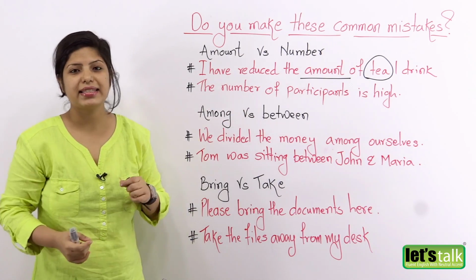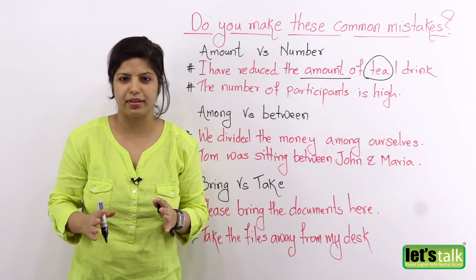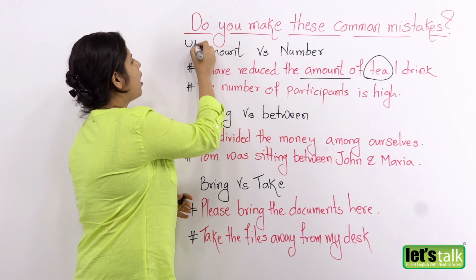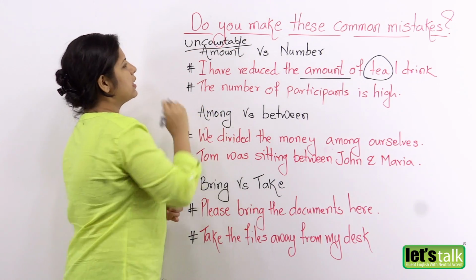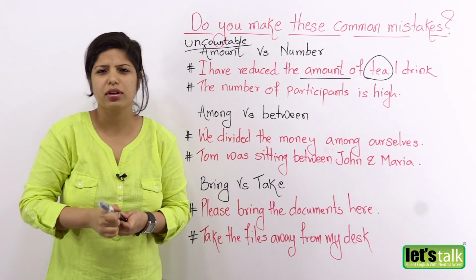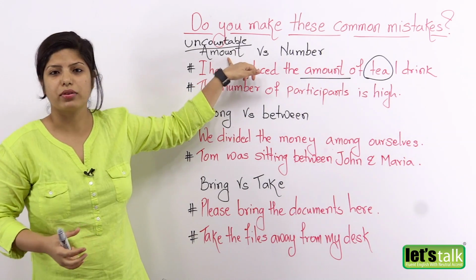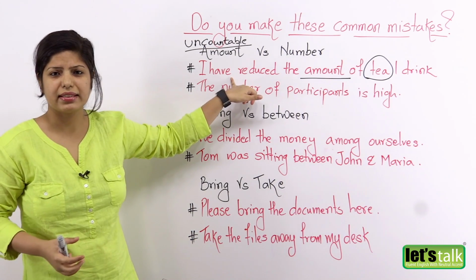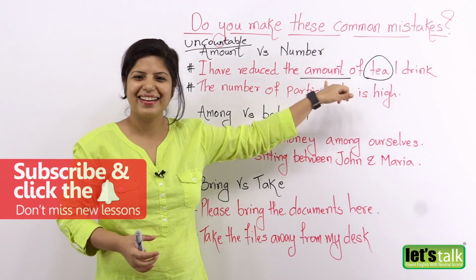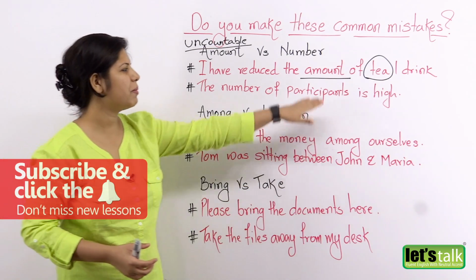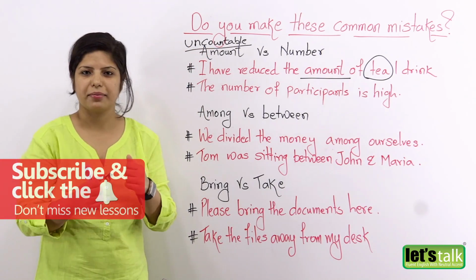So that makes us understand that the word amount is always used with something which is uncountable, all right? Remember this. So uncountable. Things like water, sugar, rice, anything which is uncountable, you'll use the word amount. Look at the same sentence. What if I would have said, I have reduced the number of tea I drink? How funny would that sound, right? So remember, it's always the amount of tea because tea, like other things, is uncountable.